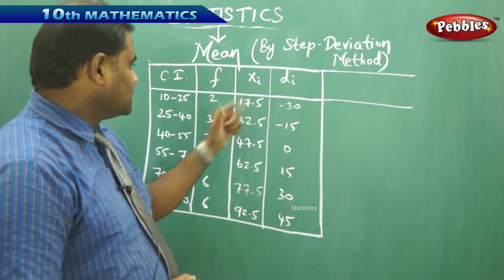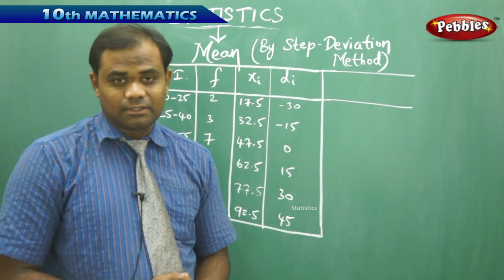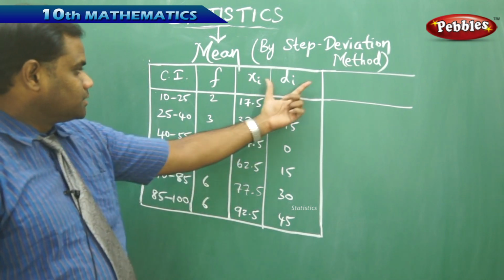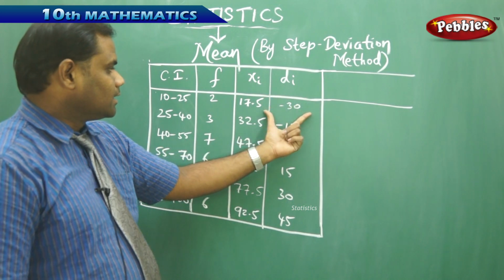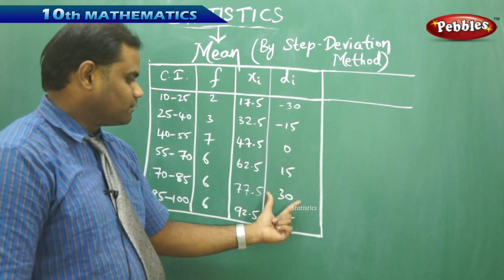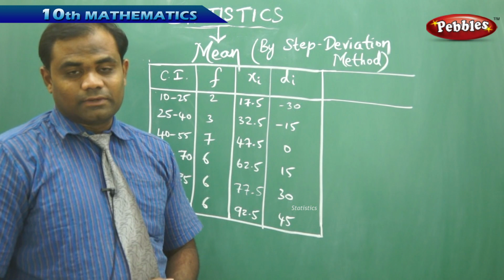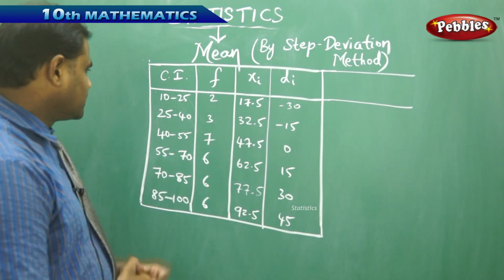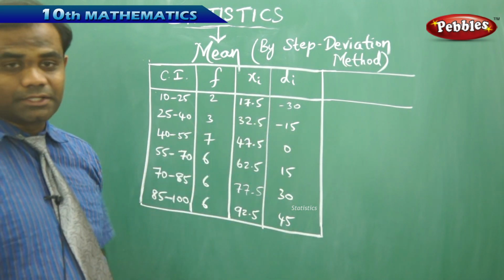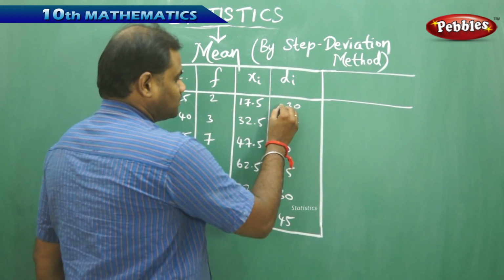As I can see, for the previous problem which we have discussed, we calculated the deviation using the assumed mean method for di as minus 30, minus 15, 0, 15, 30 and 45. So we have calculated this clearly in the previous problem. Taking the same problem from the previous session, let's see how we have the common factors.